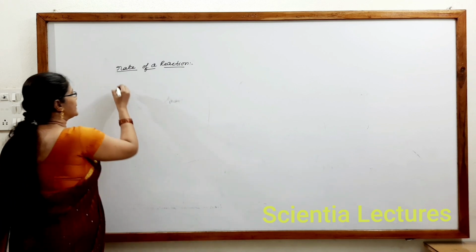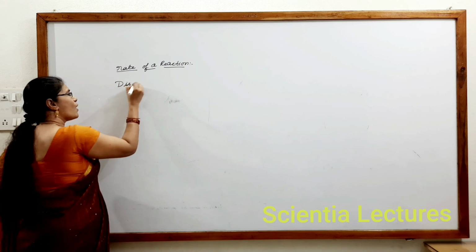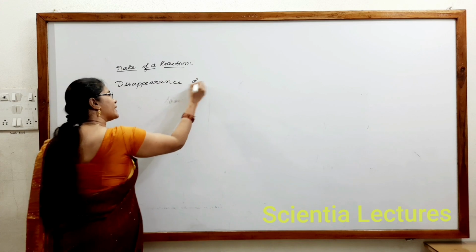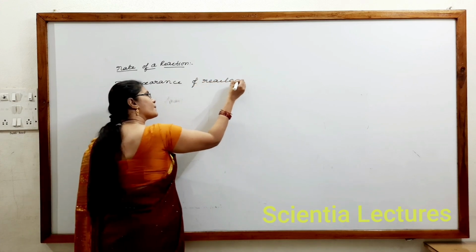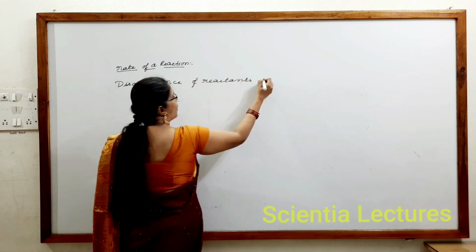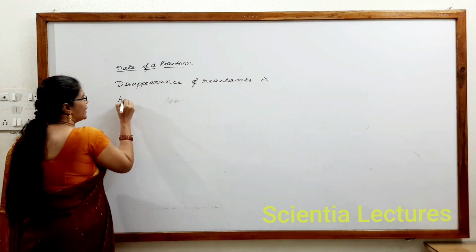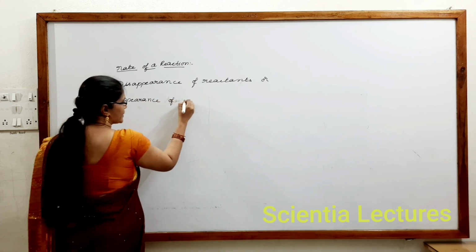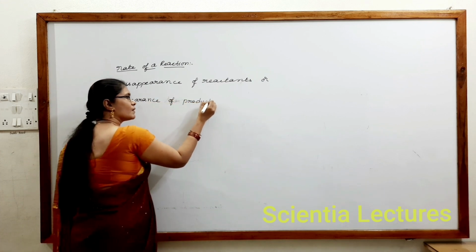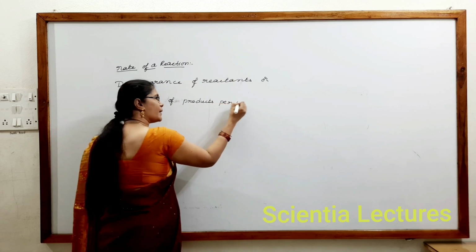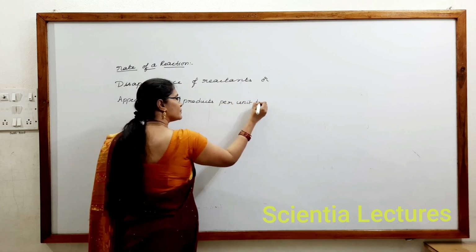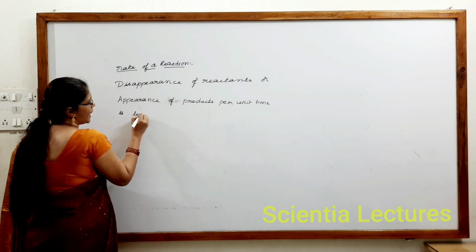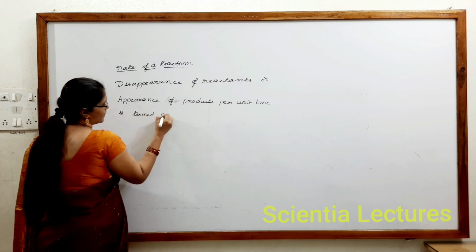Or sometimes we can write it as disappearance of reactants or appearance of products per unit time is termed as rate of reaction.